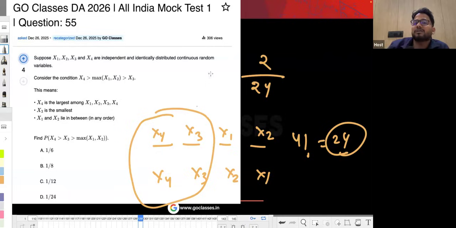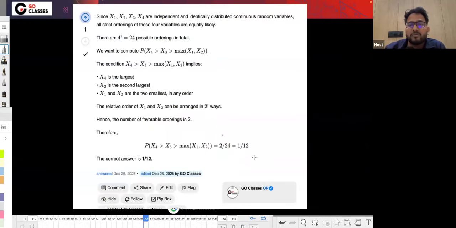These are continuous random variables, so do not worry about the equal to. The x4 being equal to x3 has probability 0 in the case of continuous variables. So don't worry about the equality; you can just forget about it. You can even include the equality, it doesn't matter in the continuous case. So basically, out of 24 different combinations, only 2 cases are there where this condition will be satisfied. So 1 by 12 is the probability.